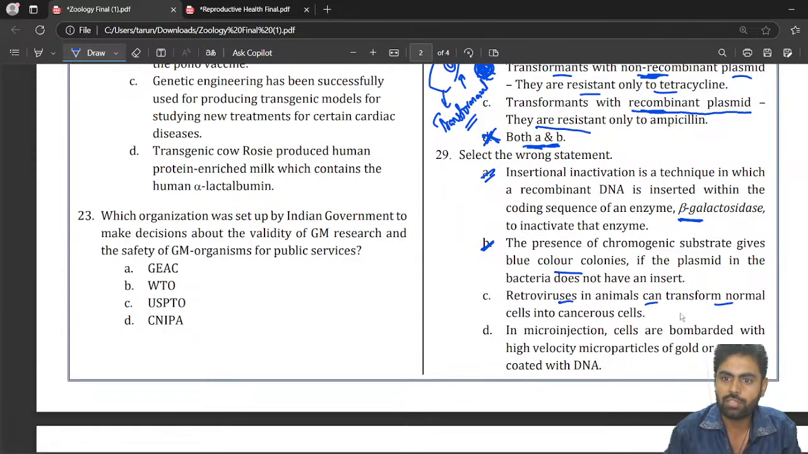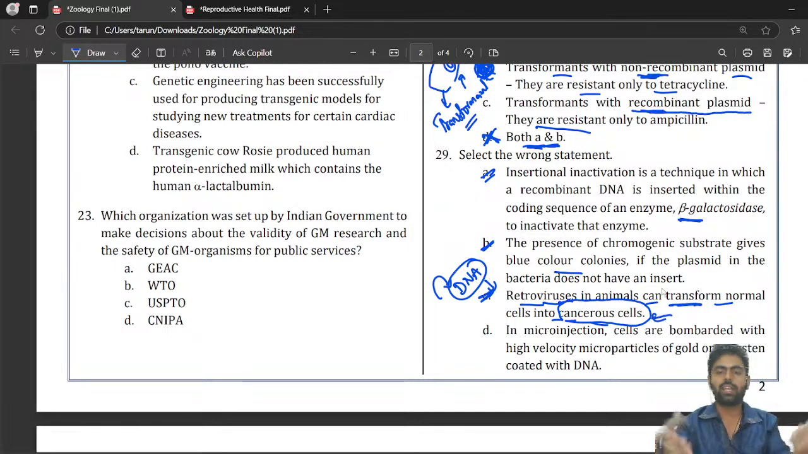Retrovirus in animals can transform normal cells into cancerous cells. Yes, correct, of course. Retroviruses can induce more and more production of cells. This is also correct. Retrovirus means what? Retroviruses are the viruses which can enter into the DNA of the host and they can continue the replication. So they can transform a normal cell into cancerous.